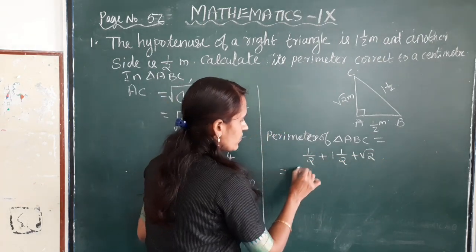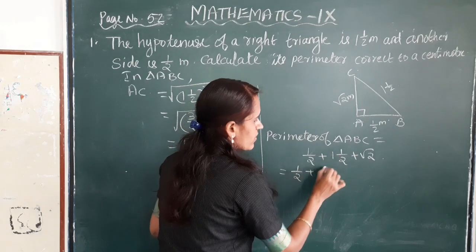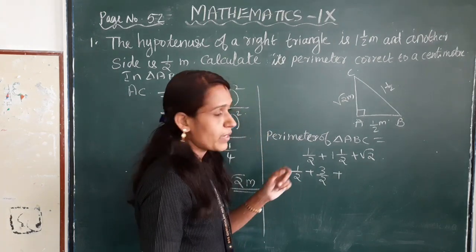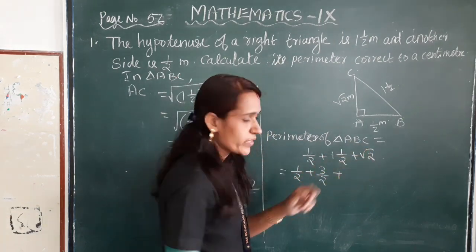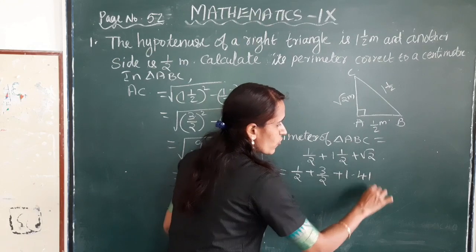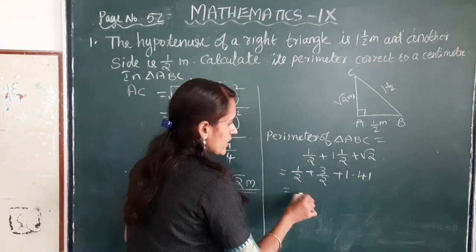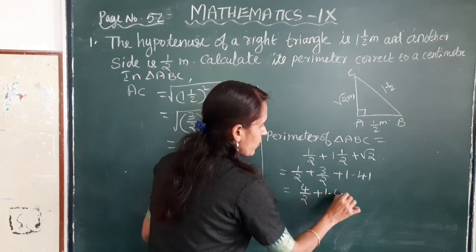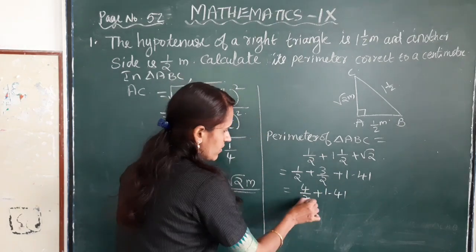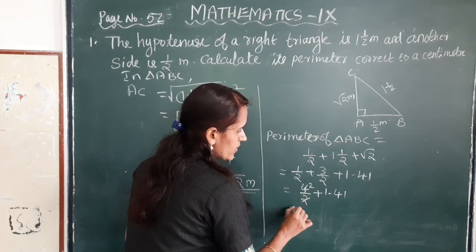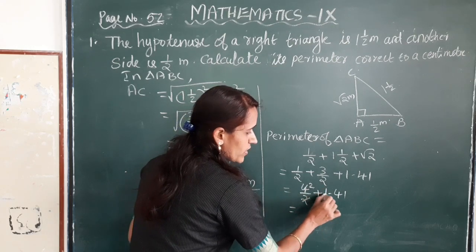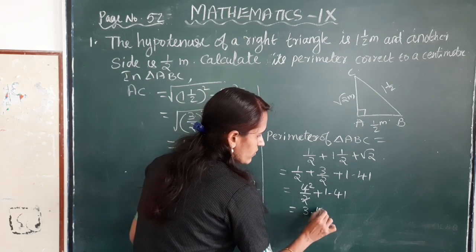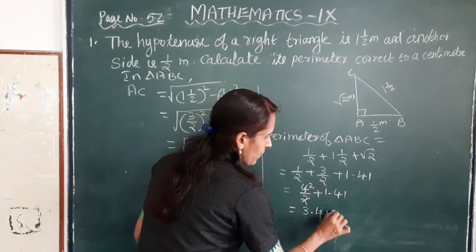This is equal to half plus 3 by 2 plus the approximate value of root 2 is 1.41. This is equal to 4 by 2 plus 1.41. This is equal to 2 plus 1.41 is 3.41 meter.